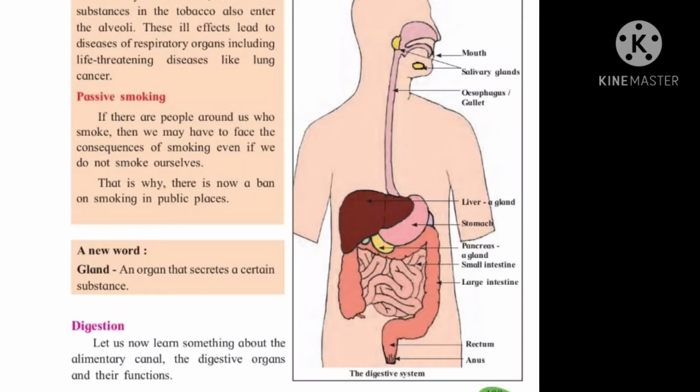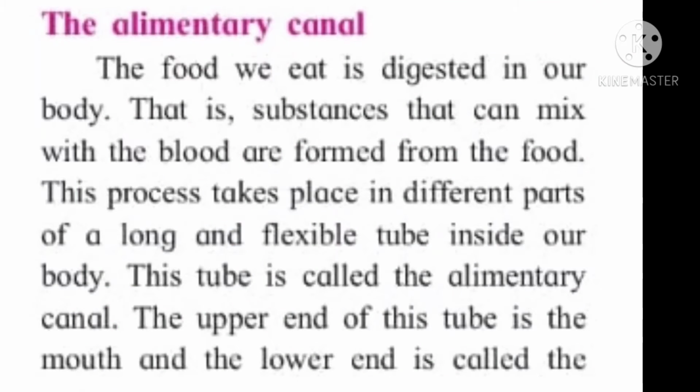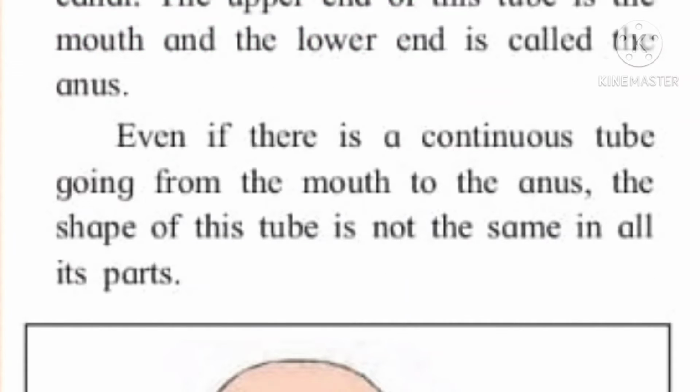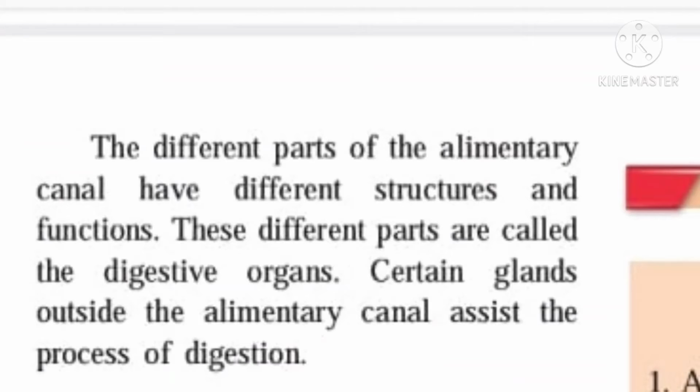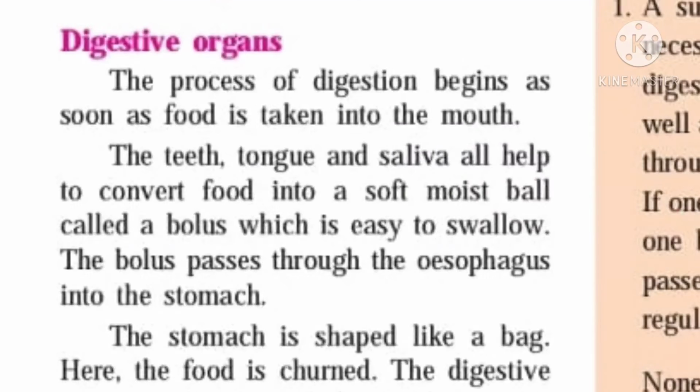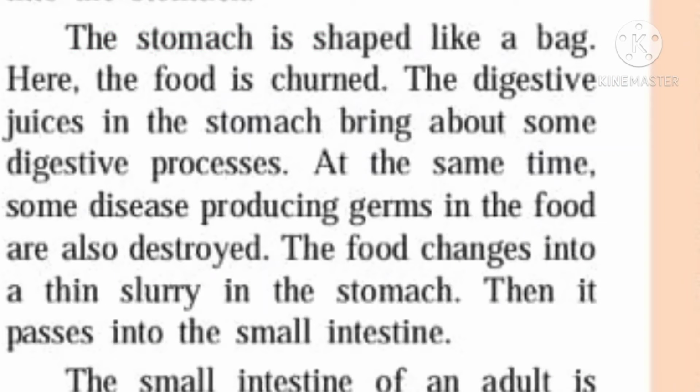These digestive juices get mixed into the food that is swallowed and then the digestion process is further carried on. The digestive juices in the stomach also destroy some of the disease producing germs that may be present in the food. The food is churned in the stomach.